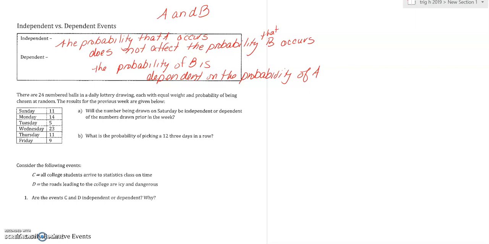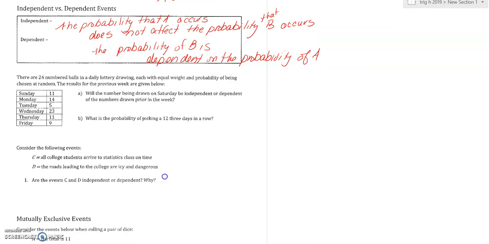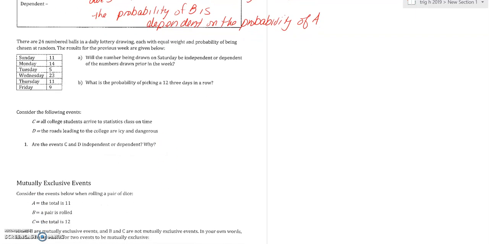So what we're going to do is do a few examples. So for example, what if I said there are 24 numbered balls in a lottery and they each have equal probability of being chosen. And what if I said, okay, here's what happened. On Sunday, they chose an 11, on one day a 14, etc. So what if I said, will the number drawn on Saturday be independent or dependent of the numbers drawn prior in the week? Well, that'd be independent.